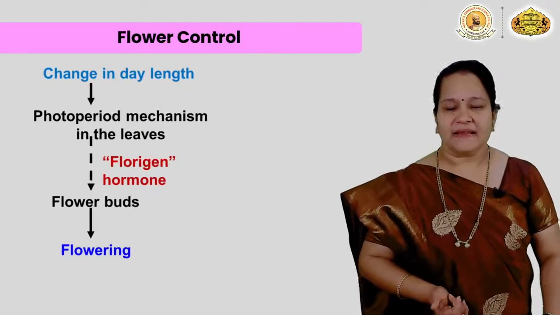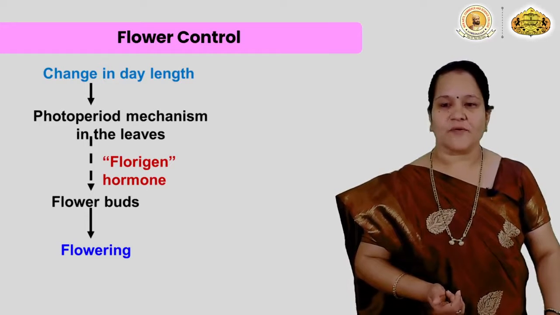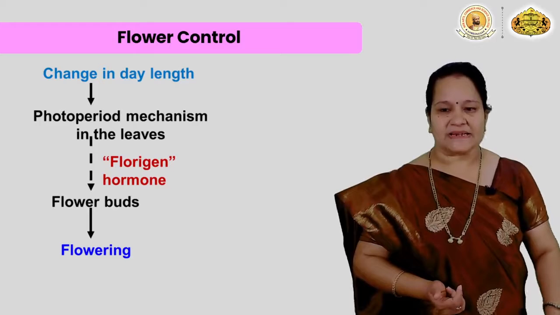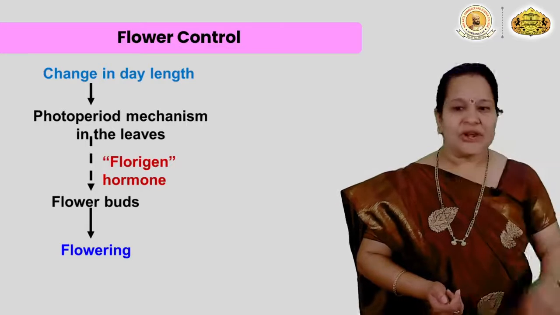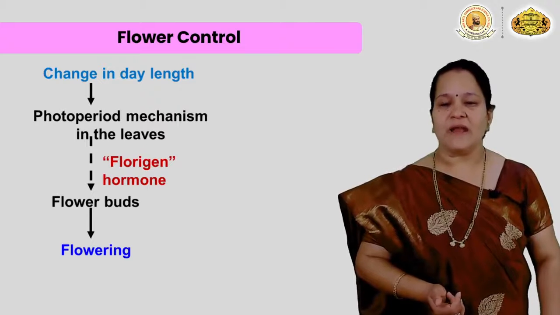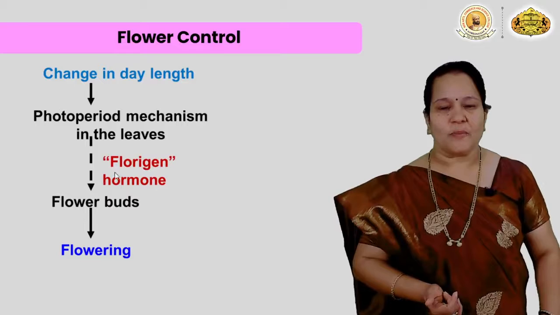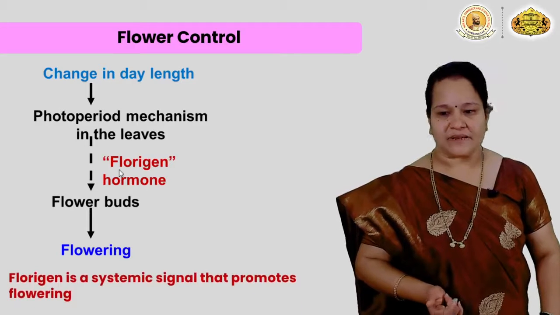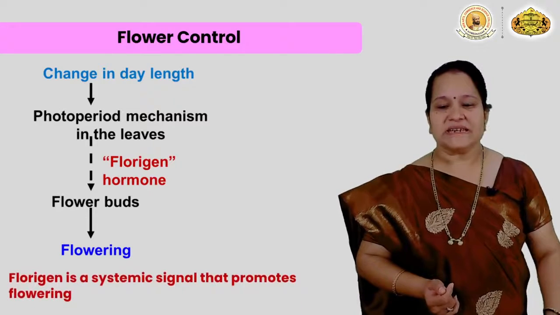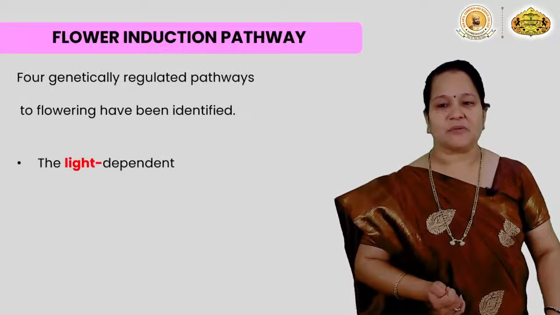In that case, the change in day length, the photoperiod mechanism, which is present in the leaves, induces this florigen hormone, which induces the flowering earlier, right? There are flower buds, then they open, that is when flowering happens, right?